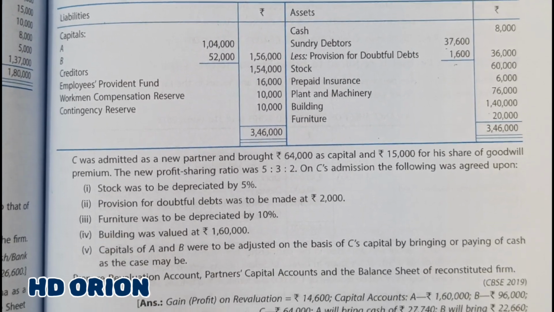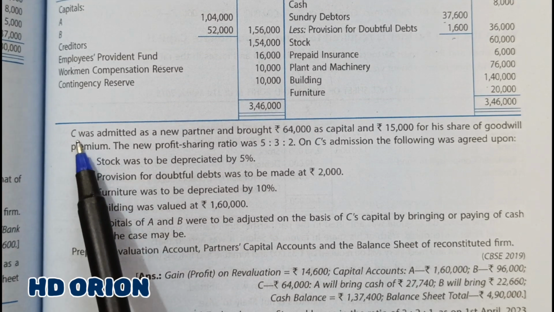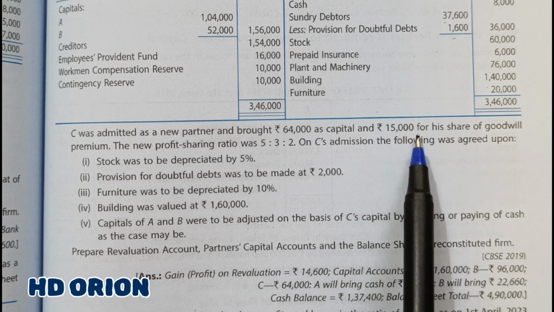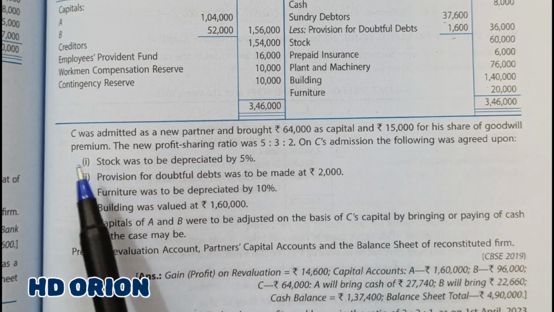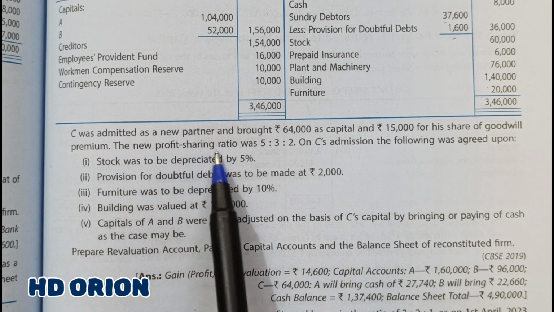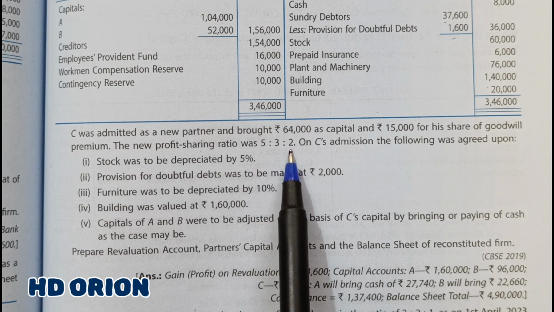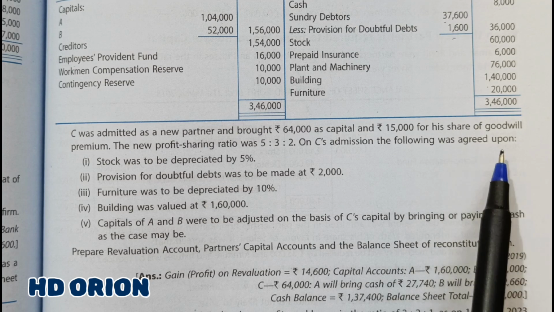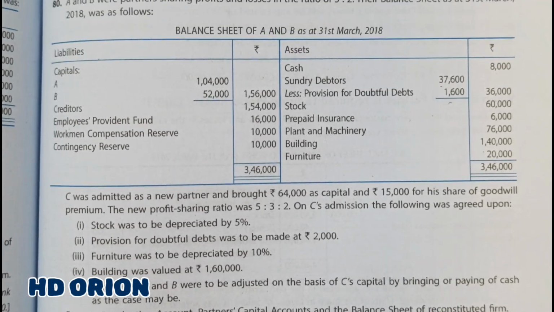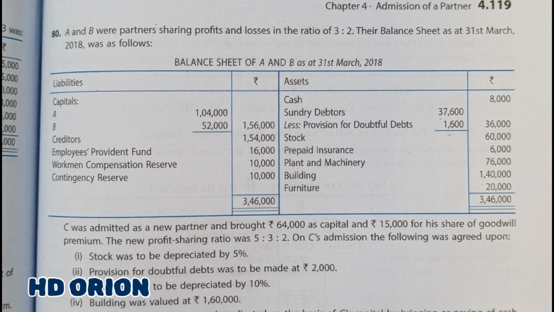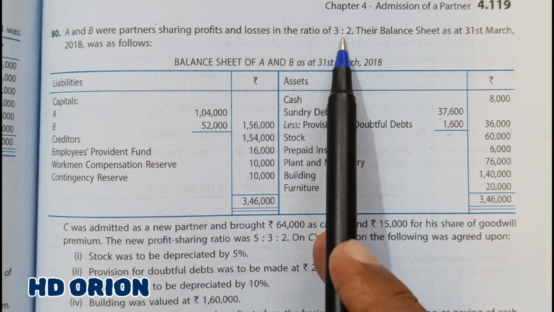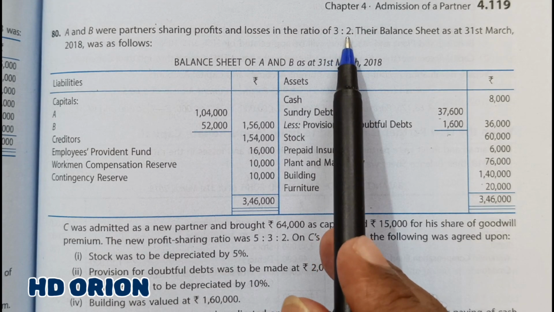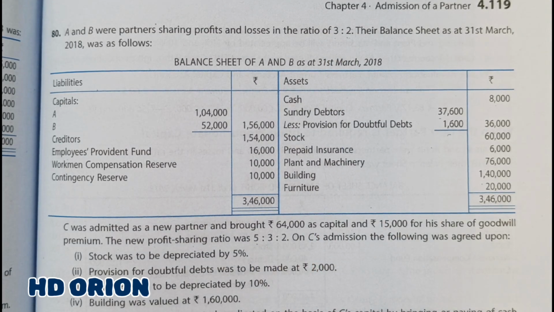Then after this, what happened? C was admitted as a new partner and brought rupees 64,000 as capital and rupees 15,000 for his share of goodwill premium. The new profit sharing ratio was 5:3:2. On C's admission, the following was agreed upon. Now one should see here the old ratio and the new ratio. See, this is the old ratio and this is the new ratio of the old partners. They are different. It is 3:2 and it is 5:3.